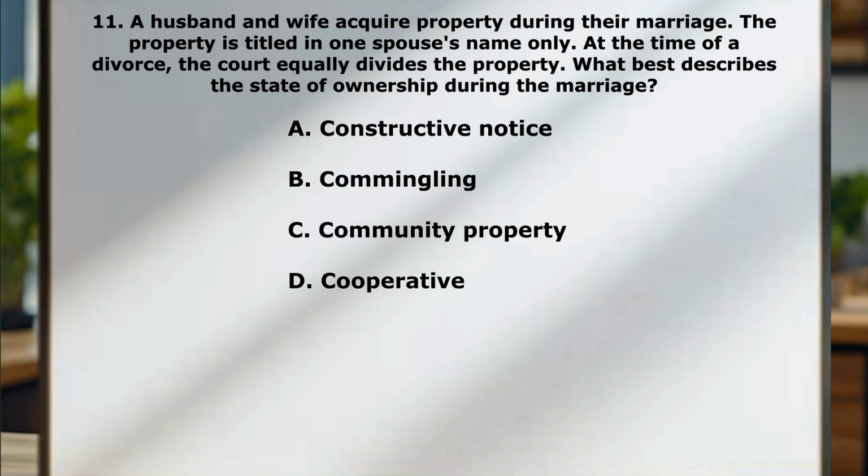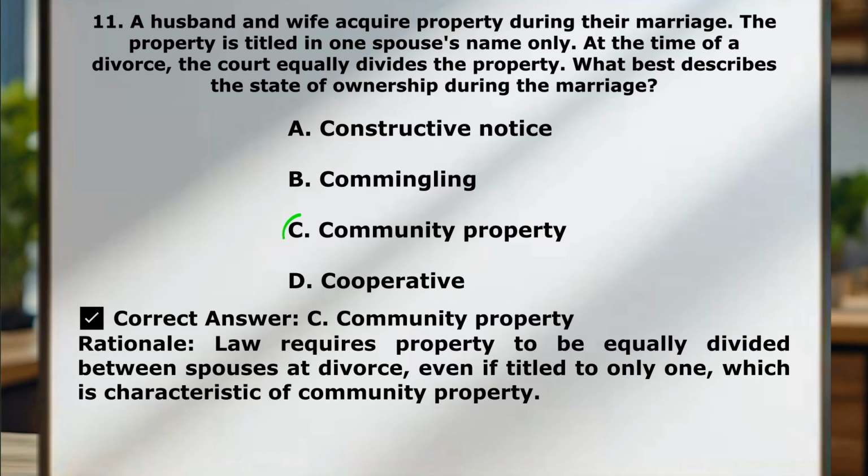So California is a community property state. Correct answer here is C, community property. The law requires property to be equally divided between spouses of divorce, even if titled to only one. This is the characteristic of community property.